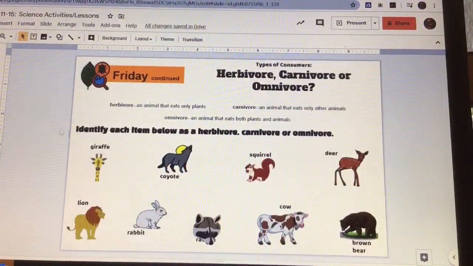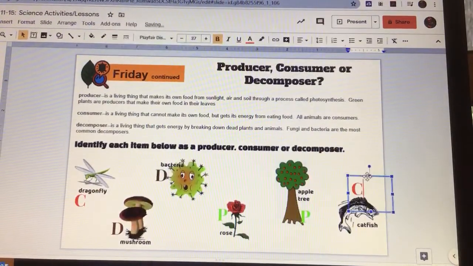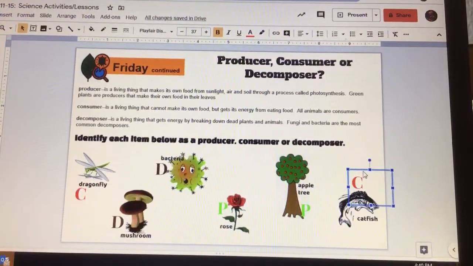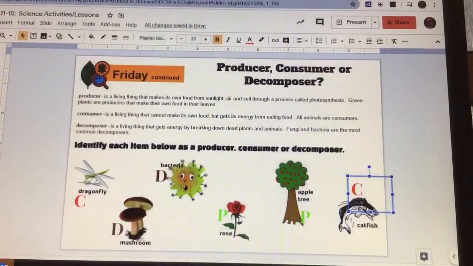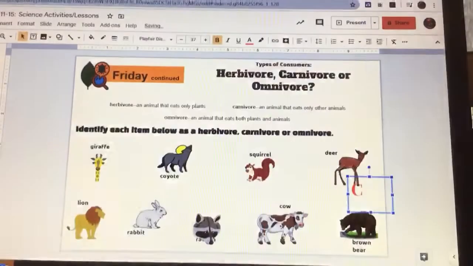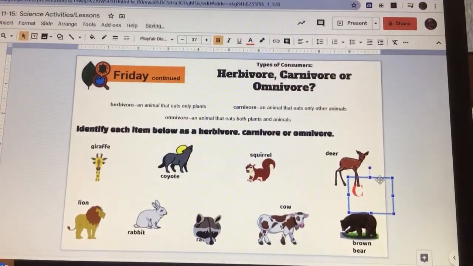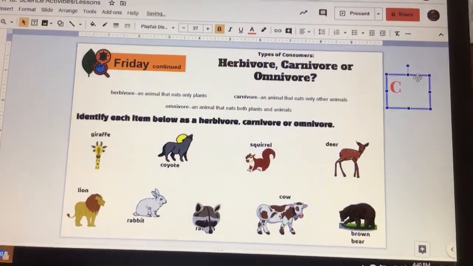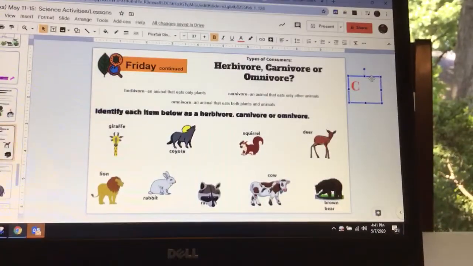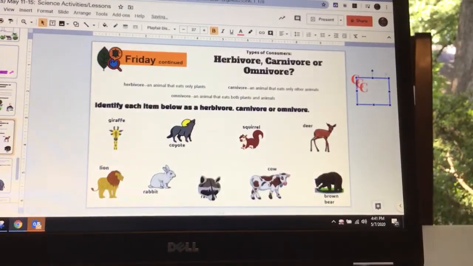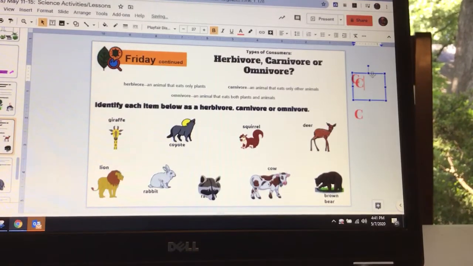Let's try that again. Let's try copying it from that page and putting it on that page. There it is. Okay, so we're gonna go carnivore and then, probably should have made this before I started my video, but that's okay.